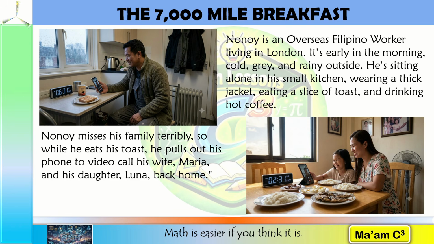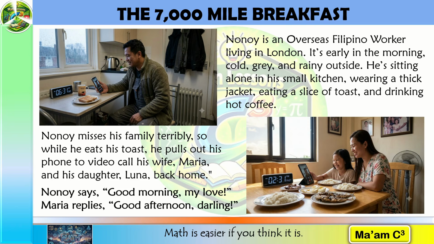But Maria replies, "Good afternoon, darling." Wait a minute. How can one person say good morning while the others say good afternoon? Are they confused? No, they're simply in different time zones. Even though Nonoy and his family are talking to each other at the same moment, the clocks in their location show different times.